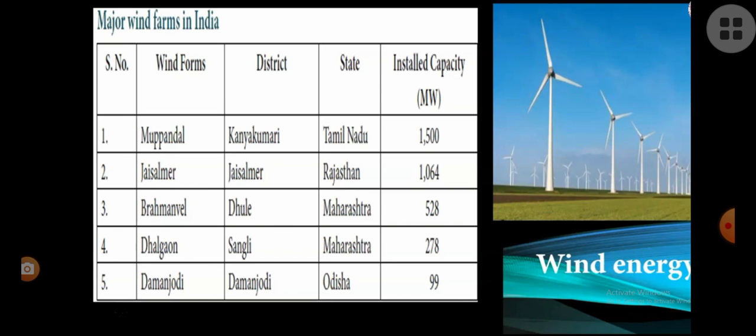So using the electricity, the fan rotates. But the mechanism of windmill is exactly opposite to it. In windmill, the kinetic energy is converted into electrical energy.